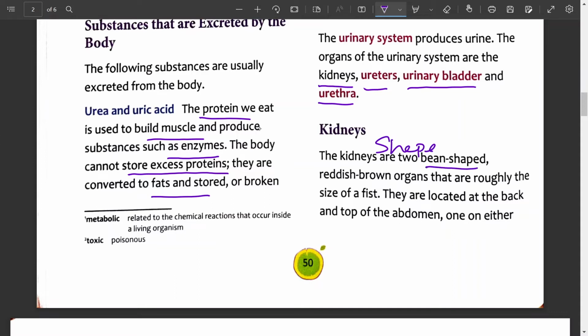This shape, which is convex on one side and concave on the other side, is called reniform shaped. And what is the color? It is reddish brown and roughly the size of a fist. Then next comes location. What's the location of the kidneys? They are located at the back and top of the abdomen, one on either side of the vertebral column.